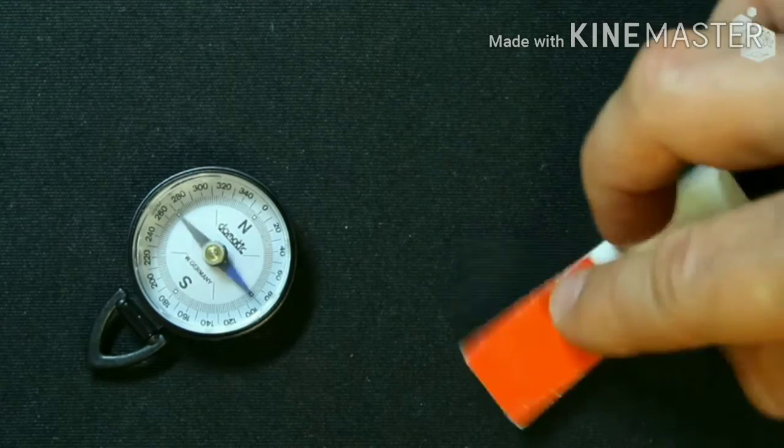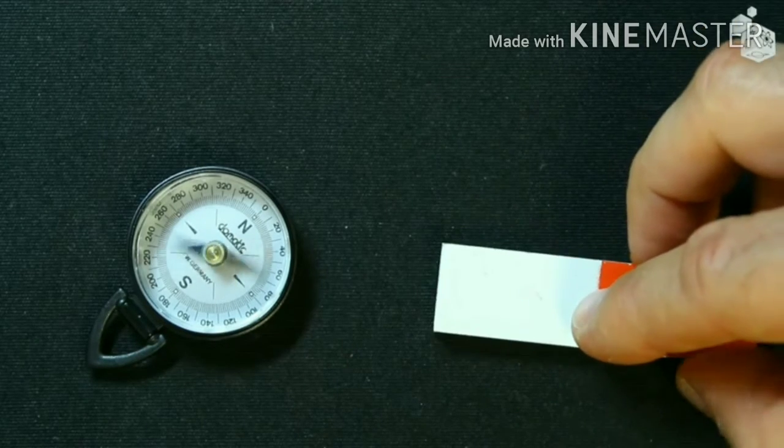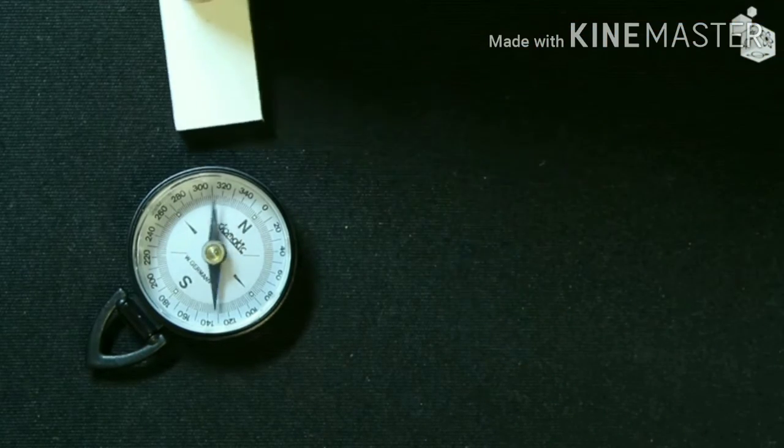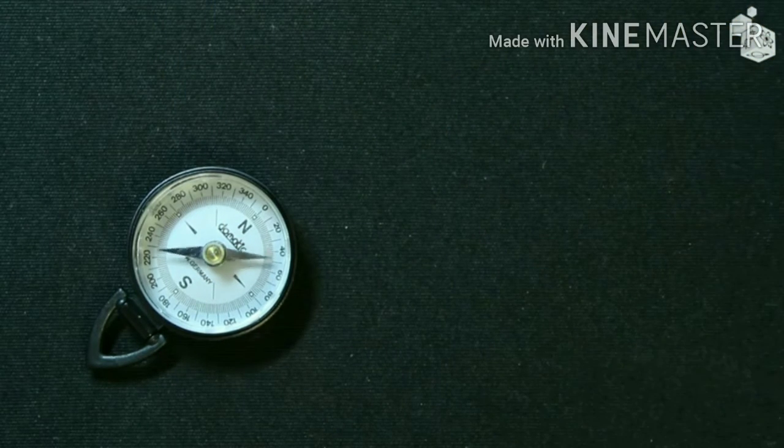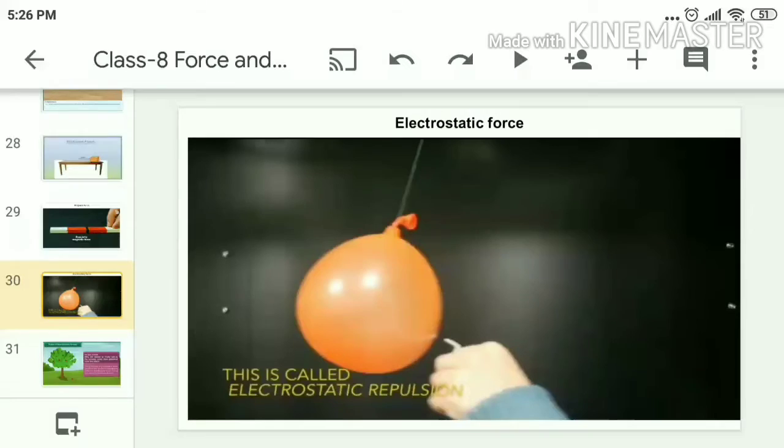Here the force is exerted without contact between two objects. Such types of forces are called non-contact forces. So magnetic force is an example of non-contact force. So till now we observed what a magnetic force is. Another example of non-contact force is electrostatic force. Electrostatic force is exerted between two objects because of the charge created on an object by rubbing it on a surface.